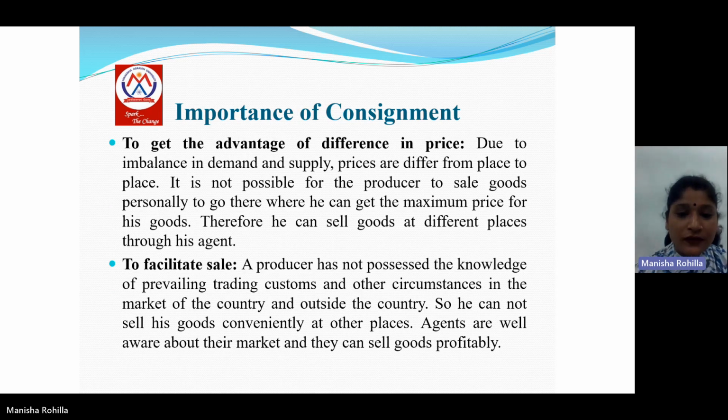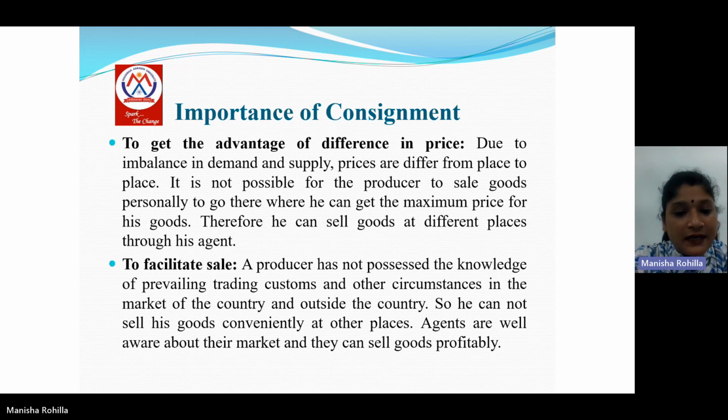Next is the importance of consignment. In the importance, the first point is to get the advantage of difference in price. Due to imbalance in demand and supply, prices are different from one place to another. So it is not possible for the producer to go personally to sell goods where he can get the maximum price for his goods. Therefore, he can sell goods at different places through his agent.